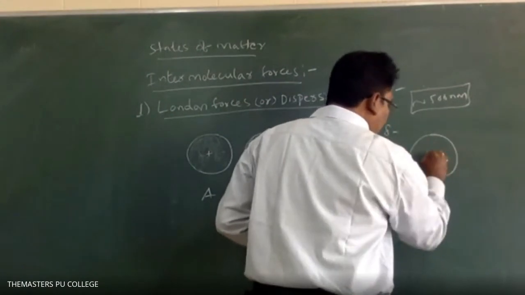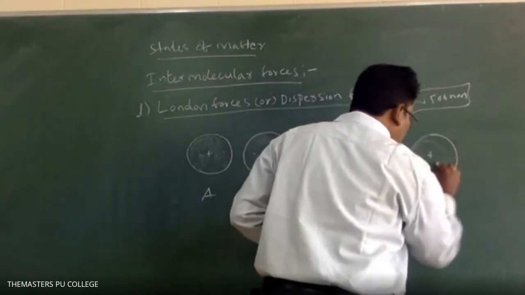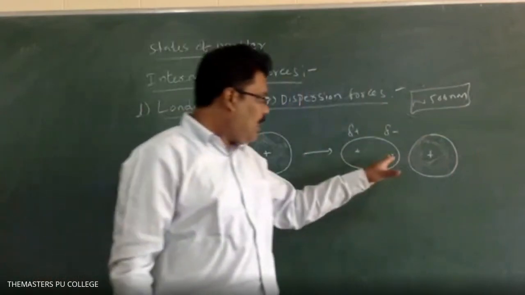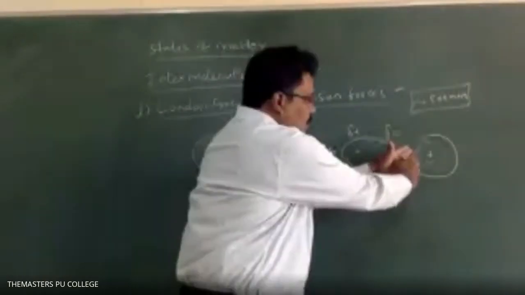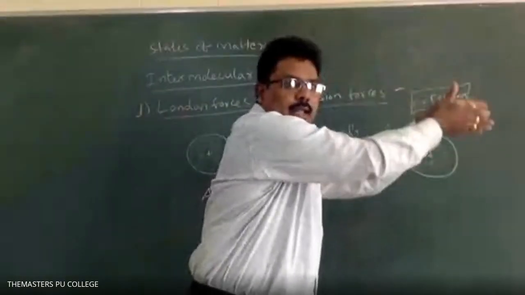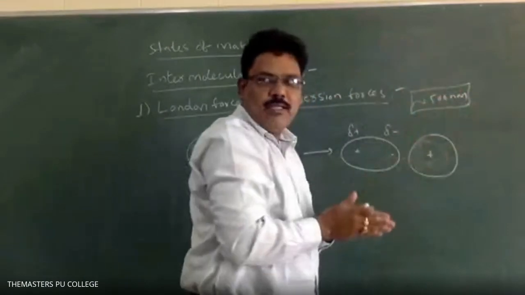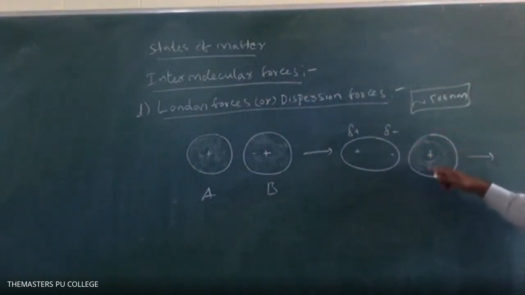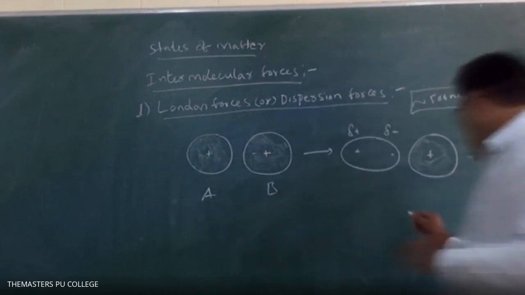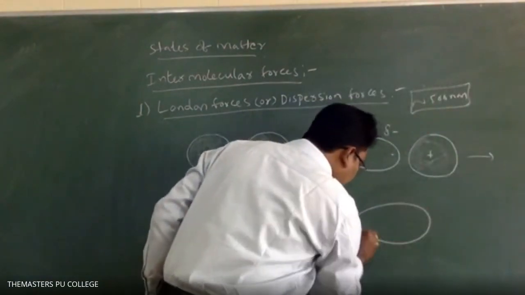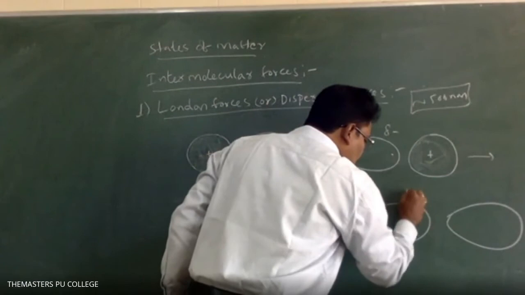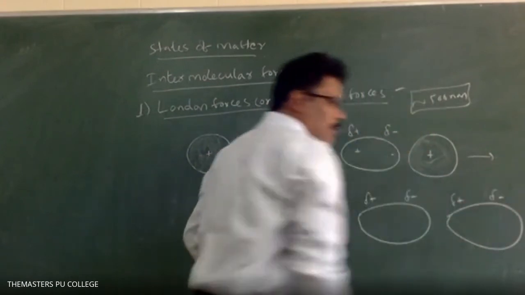On the other atom, the electron cloud is completely, uniformly distributed. Now you observe that here negative charge is there, here also negative charge is there. The repulsion arises, then this electron cloud will be distorted to the other end. By distorting that, again on this atom also one more temporary dipole will be raised. So one more temporary dipole we can write like this, with delta plus, delta minus, delta plus, delta minus.